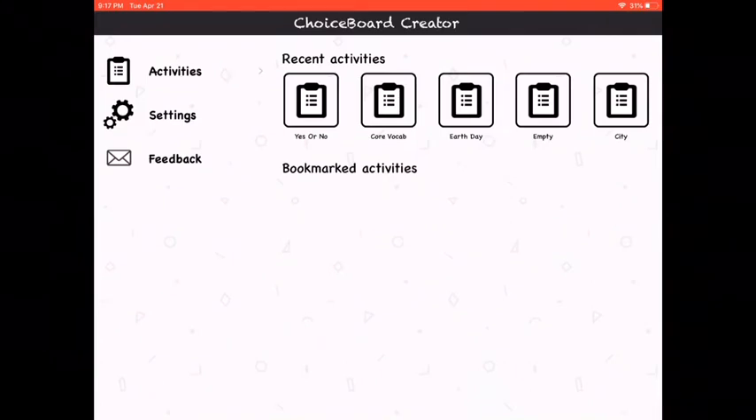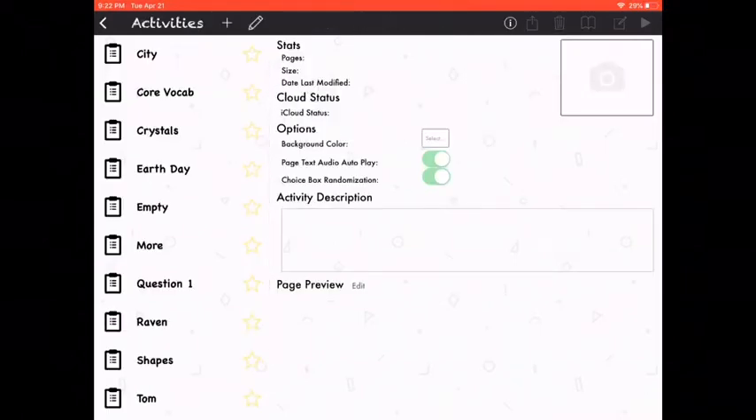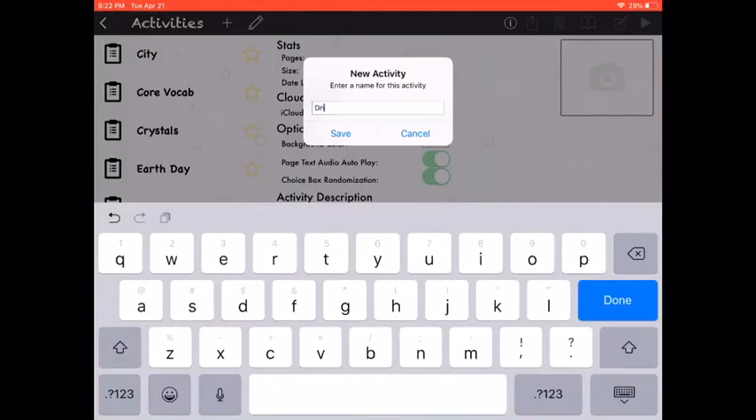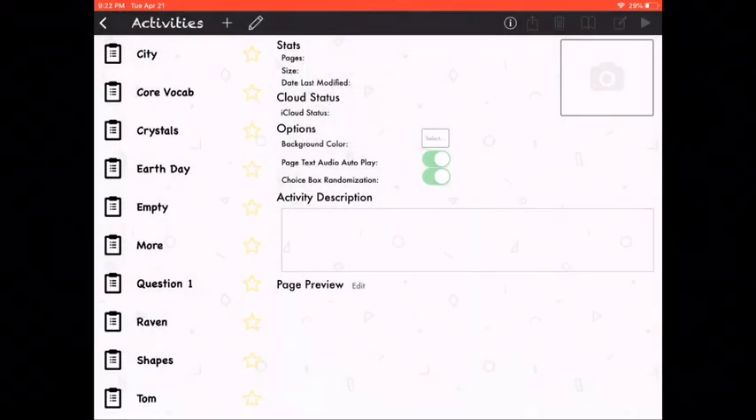So to create a new activity, we'll click on Activities, and then we are going to use the plus sign next to the word Activities right there. And it says New Activity. You have to enter a title. So just for an example, we're going to do drink so that your child can choose which drink they would like. So we'll go ahead and name that, save it.